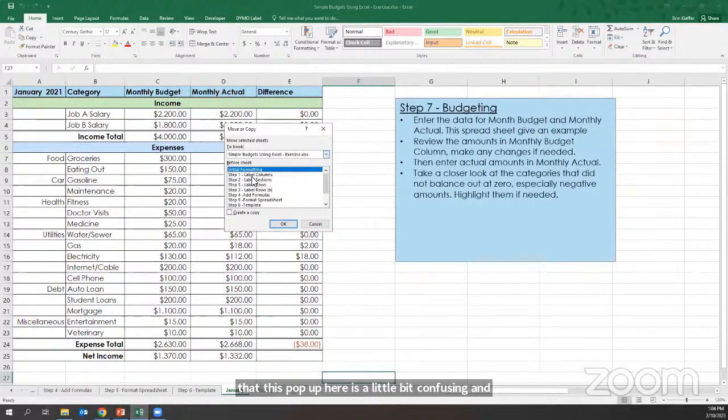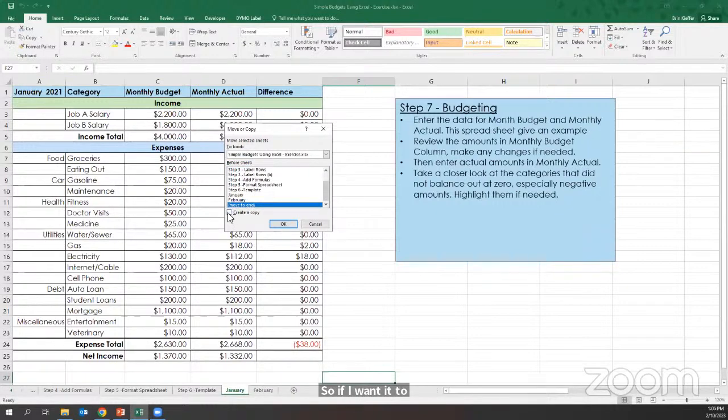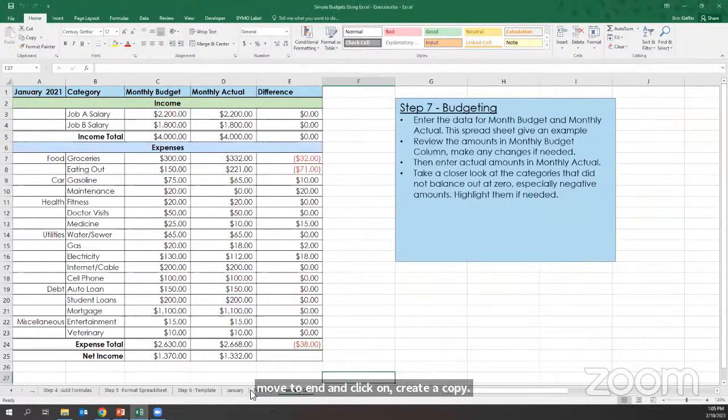But essentially you can either move or copy sheets easily. If I want it to appear at the end, I'll click on move to end and click on create a copy. That will create a copy of the January tab. To rename it, you can either right click and go to rename, or I just double click it and it will let you type in the new name.